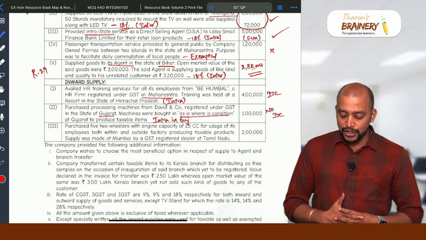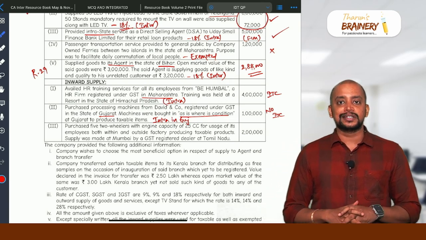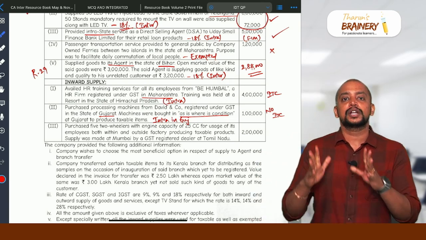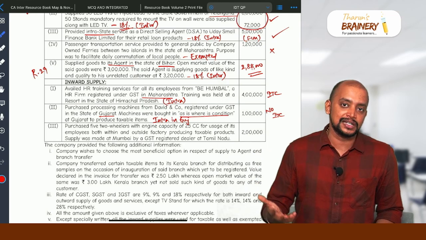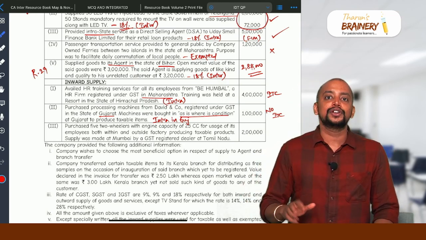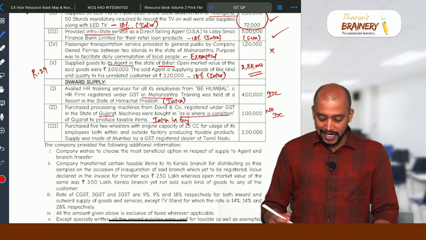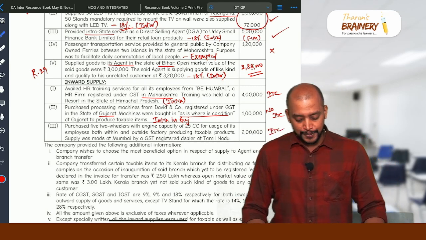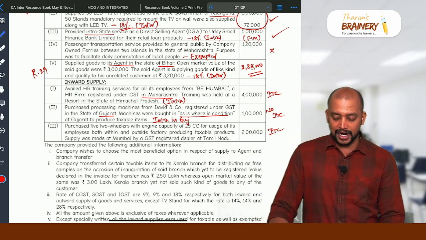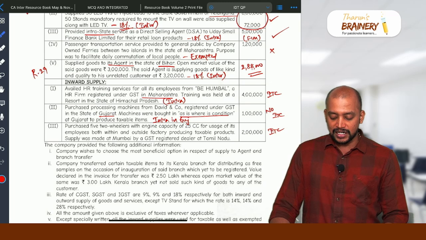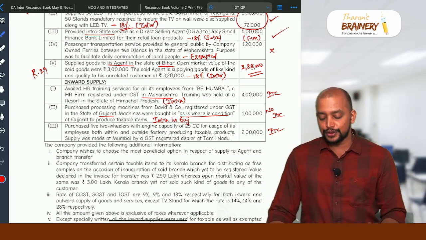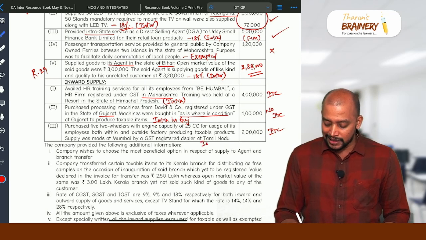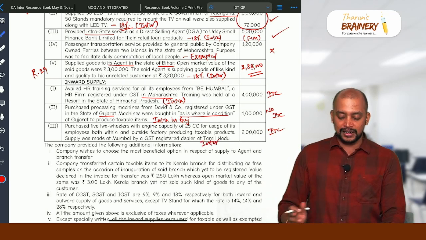Then purchased 5 two-wheelers with engine capacity of 25 cc. So 25 cc, not exceeding 25 cc, is not a motor vehicle for blocked credit. For blocked credit, the motor vehicle's engine capacity should be greater than 25 cc. Exactly 25 cc means not a motor vehicle, so we don't have any blocked credit in this case. And ITC will definitely be available. So for use of its employees both within and outside the factory producing taxable products. Supply was made at Mumbai by a GST registered dealer in Tamil Nadu. So the supplier is located in Tamil Nadu and the place of supply will be the ending point of the goods, that is Mumbai, therefore it will be coming under interstate and ITC is available in this case.